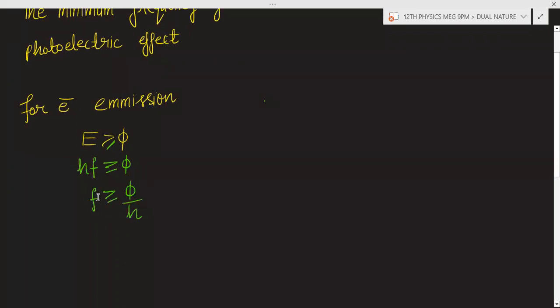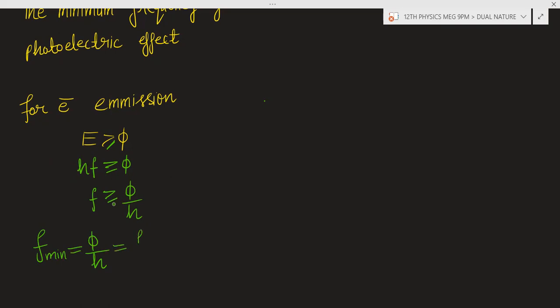So the frequency of the incident radiation is either greater than this value or equal to this value. So what will be the minimum frequency? The minimum value of frequency will be phi by H. And this minimum value of frequency is known as F naught.